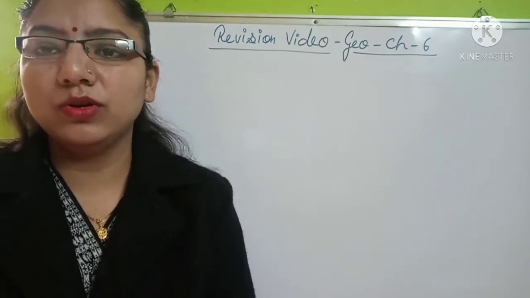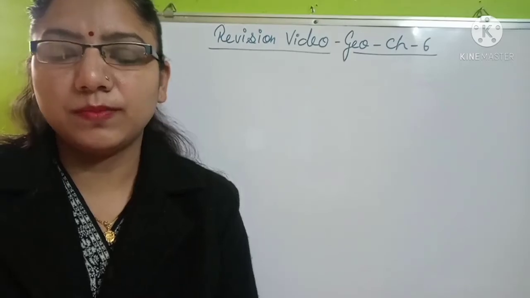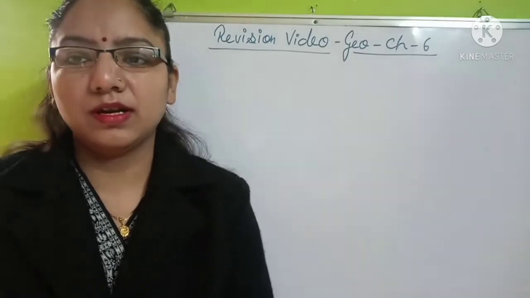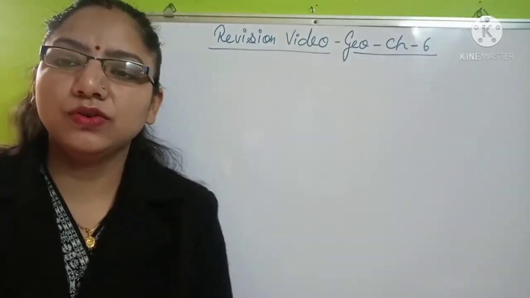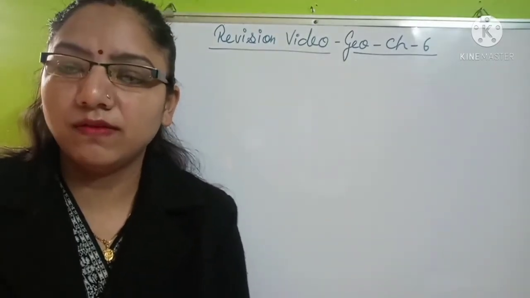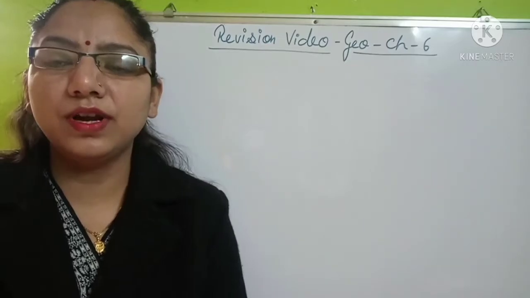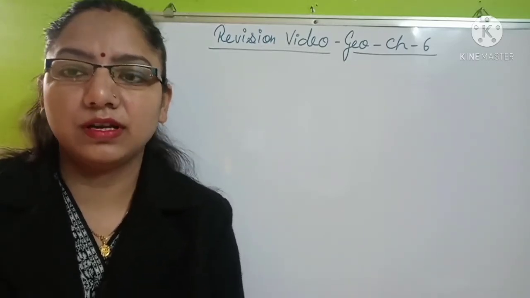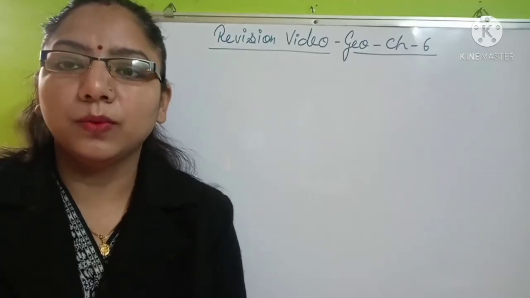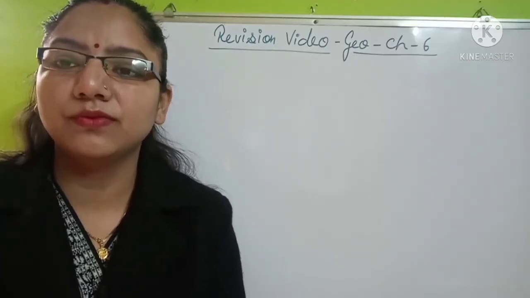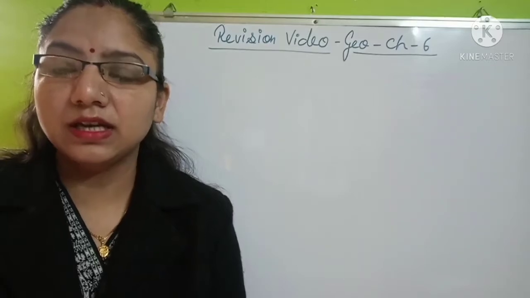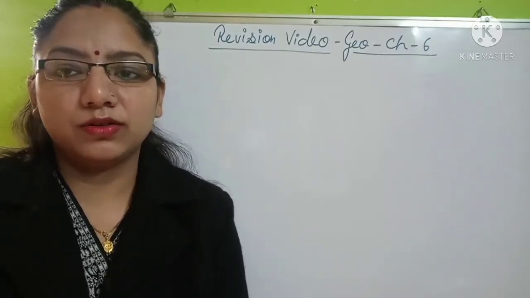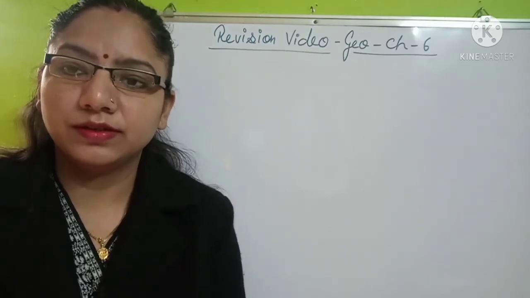Students, today we are going to revise Geography chapter number 6, that is Natural Vegetation and Wildlife. In this video we will study what is natural vegetation, what are the different types of natural vegetation in the different areas of earth, and what is the wildlife, meaning the fauna, which we find in these natural vegetation. So let's start our today's quick revision.